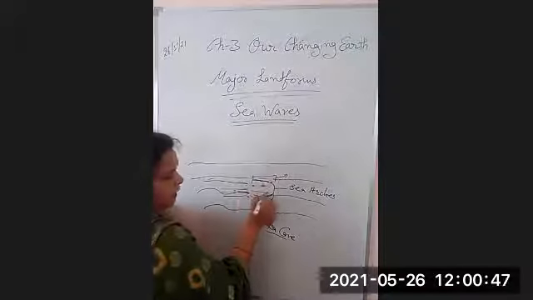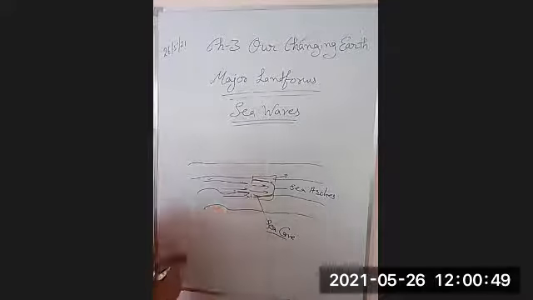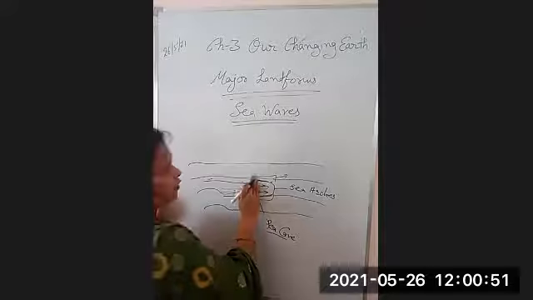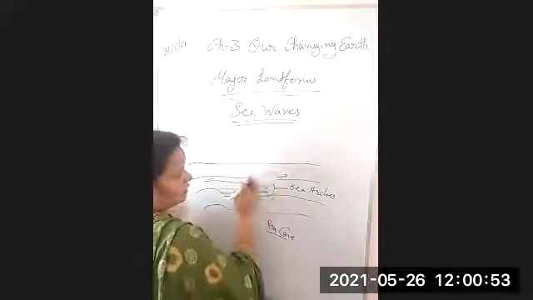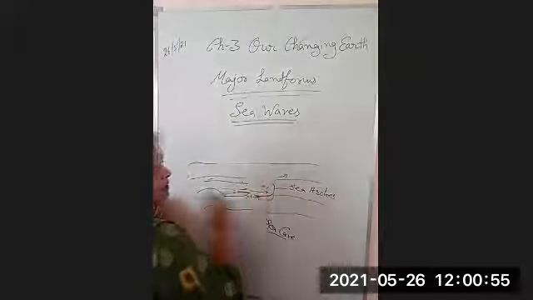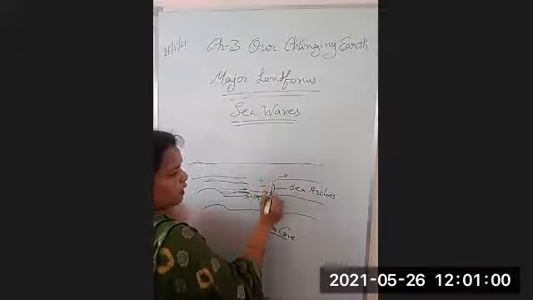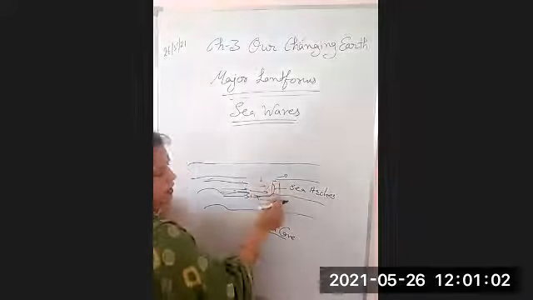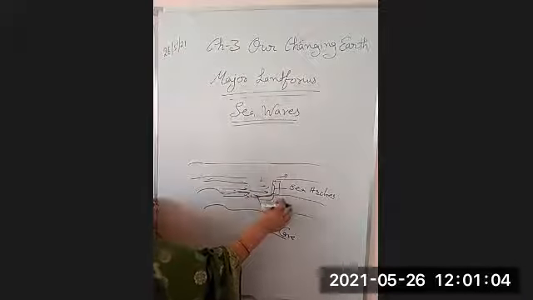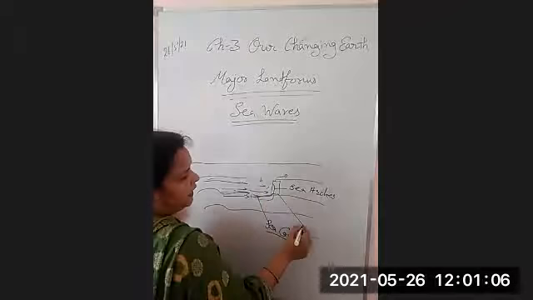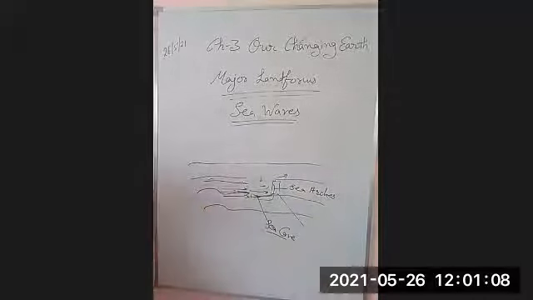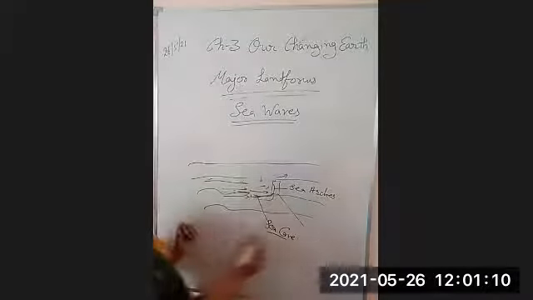The waves will enter into this, and gradually the roof will collapse. After some time, the process going on, the roof will collapse. Only a pillar will appear. The last pillar will appear in the sea, and that is known as stacks.